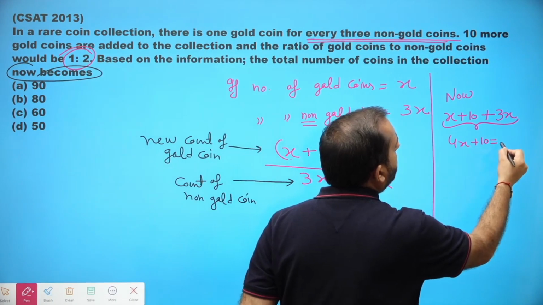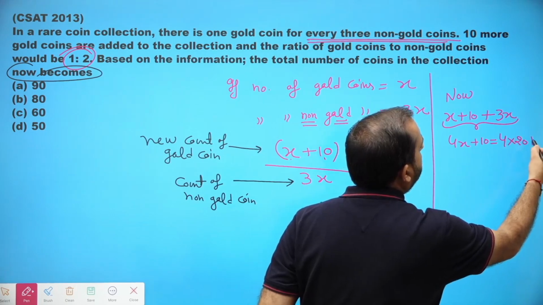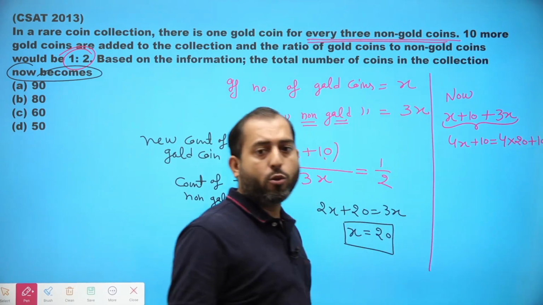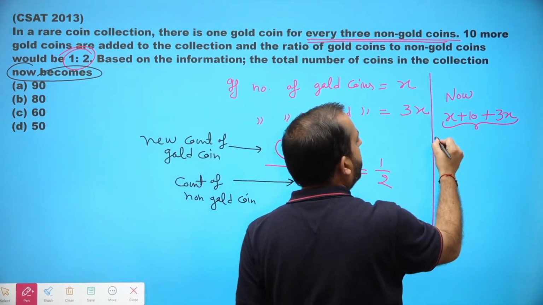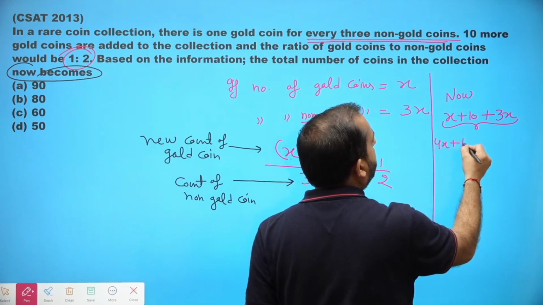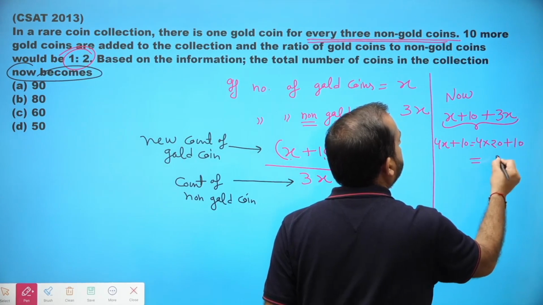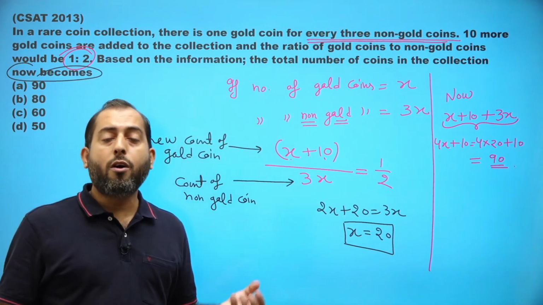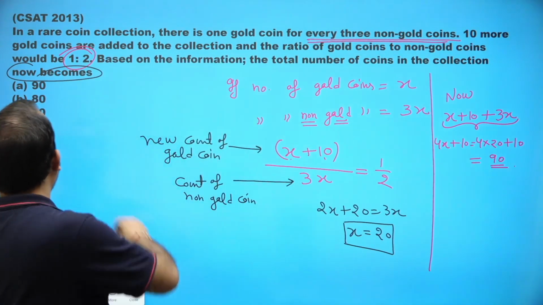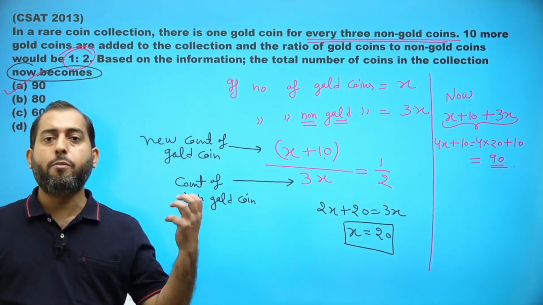We have calculated the value of x to be 20, so it is 4 into 20 plus 10, which is finally equal to 90. Hence, the total number of coins now is 90. Option A is the right choice here. Kindly make a note of it.